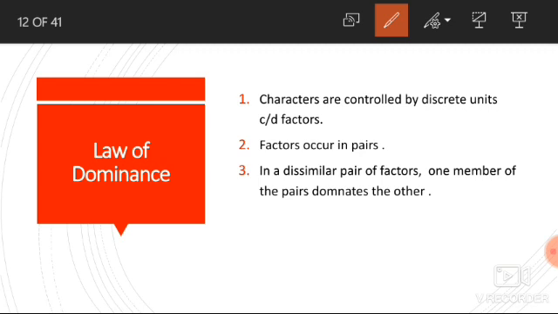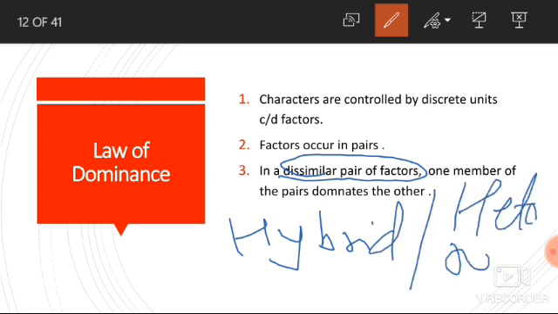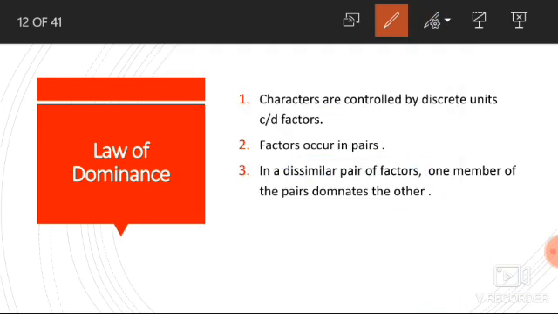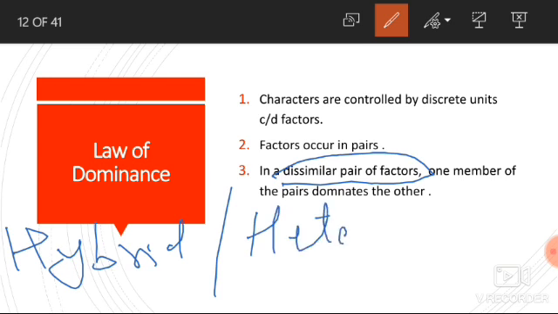In a dissimilar pair of factors, one member of the pair dominates the other. Dissimilar pair of factors means hybrid condition or heterozygous condition.